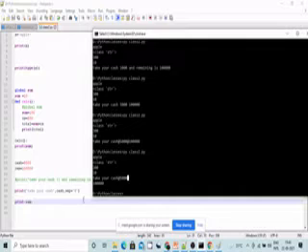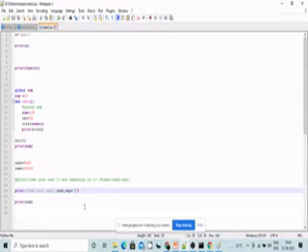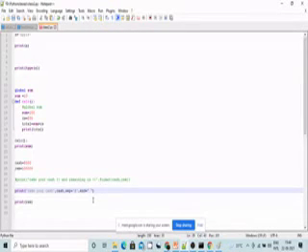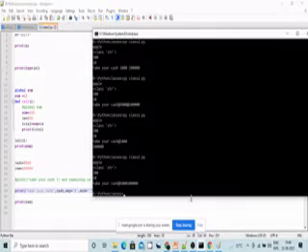Then what I have to do, just write here end equal to. Predefinedly end will have backslash n, which takes you to the next line. I just gave end equal to some space. Save it and then run.